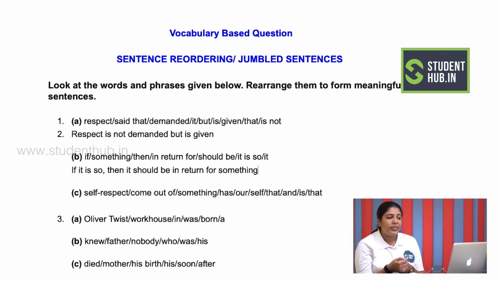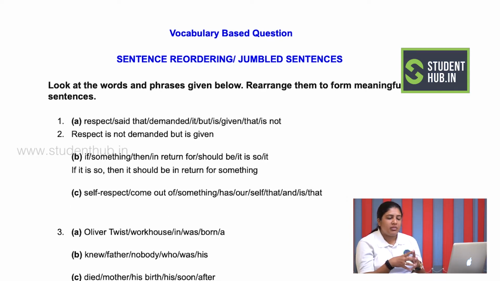Now when you come to your example number 3, it says self-respect, come out of something, has, are, self, that, and is that. When you look at this, self-respect are the 2 group of words which come together, and come out of are the 3 set of words which come together.